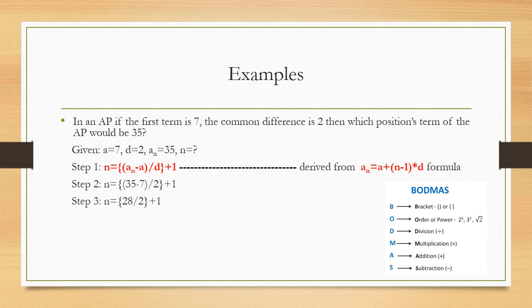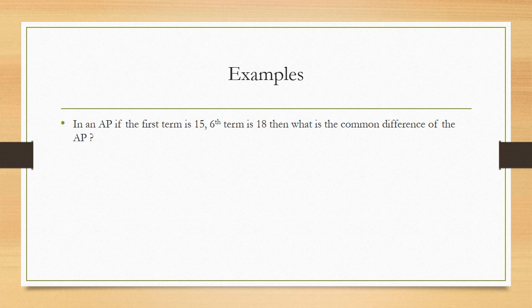So inside the flower bracket operation is division. So I will do the division. 28 upon 2, that is going to be 14. Now flower bracket is also opened. Now I am going to do the operation like addition. That is 14 plus 1. I am going to get the answer as 15. Therefore value of n is going to be 15, which means 15th term of this given AP is going to be 35. Let us take the second example on those formulas.